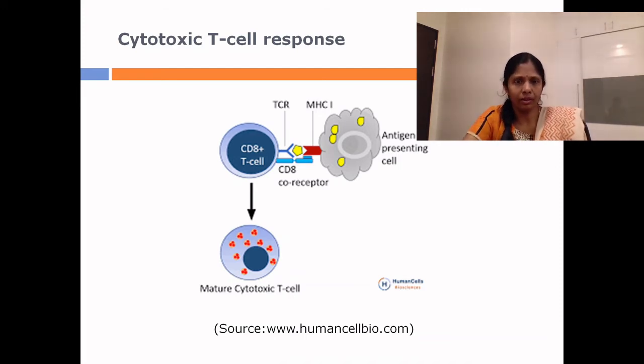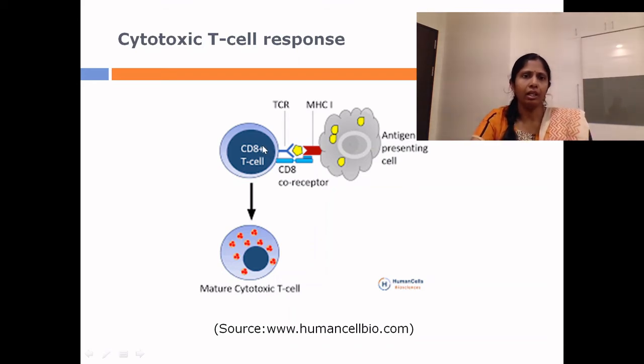In this case, the antigen presenting cell, which in fact is an infected cell or an altered self cell, which possesses the class 1 MHC surface molecules, presents the antigen, which is a fragment of that particular pathogen, to the CD8 T cell, that is the cytotoxic T lymphocyte.